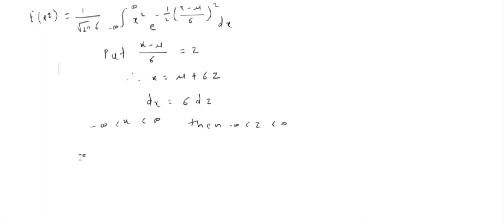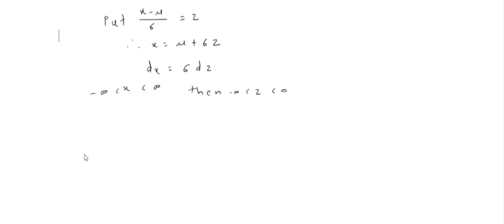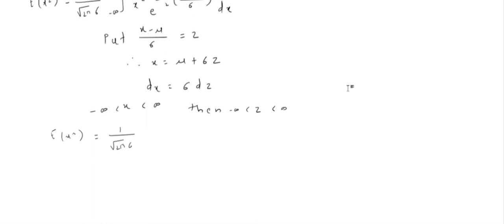Now we can replace the values in expectation of x square. This is equal to 1 divided by root 2 pi sigma as it is. If you observe, we can have the integral as it is because the range doesn't change, so minus infinity to infinity.